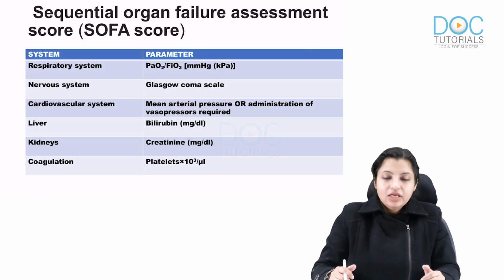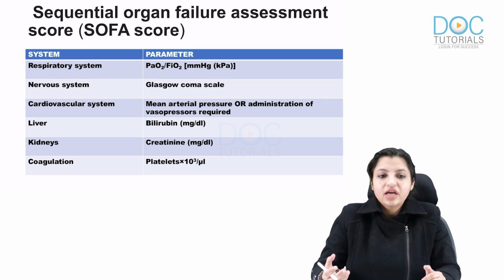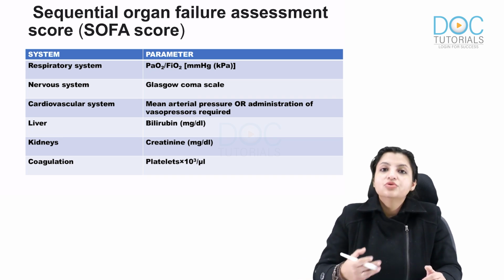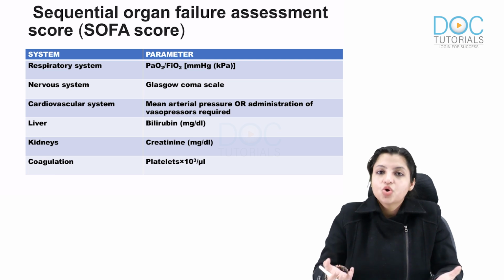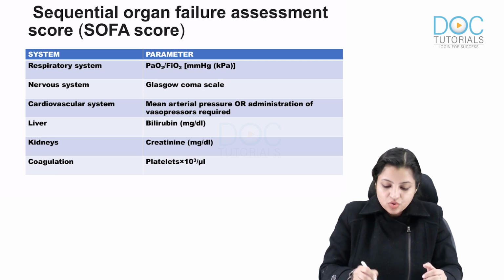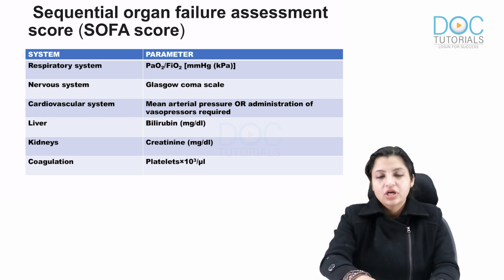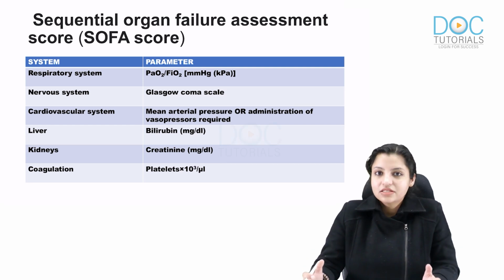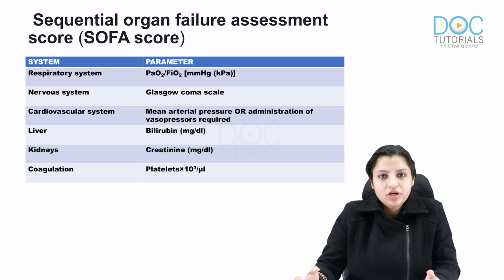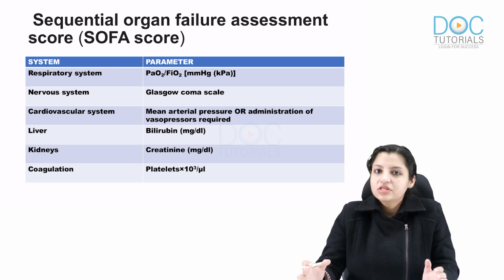Okay, now let's see how to identify how many of the patients are going to have more mortality or are going into sepsis. So they devised a scoring system called the SOFA score. What is SOFA score? Sequential Organ Failure Assessment Score. This score basically takes into account nearly all the body organ systems and how they are responding.